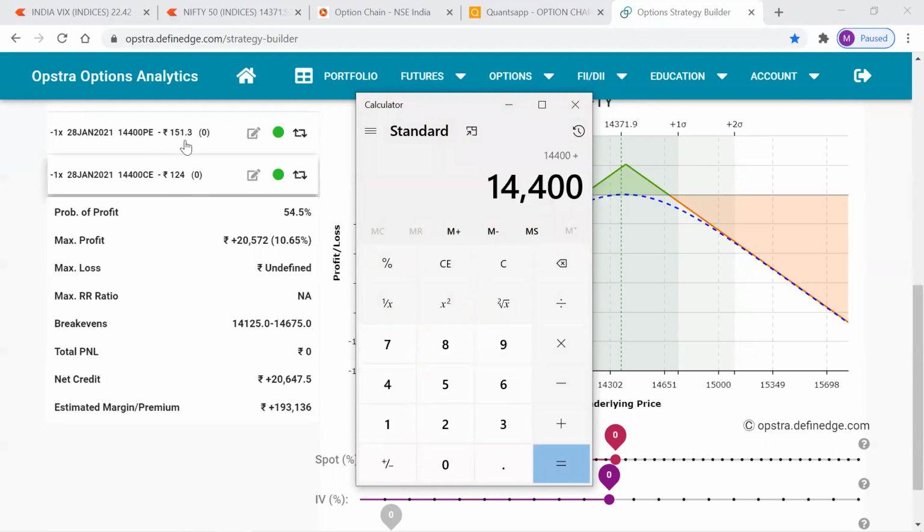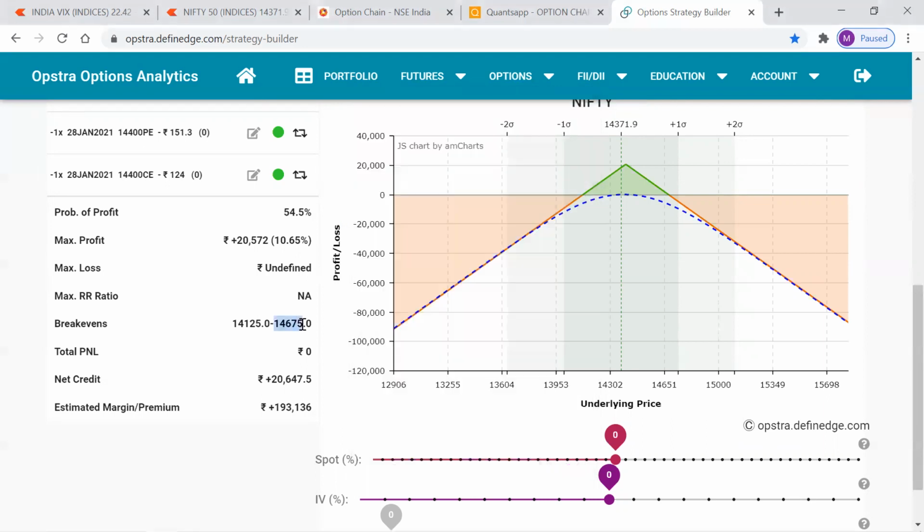14,400 plus 124 and 151. Add two premiums: 124 plus 151 is equal to 14,675. Okay, that is the upper boundary, or upper break-even level.